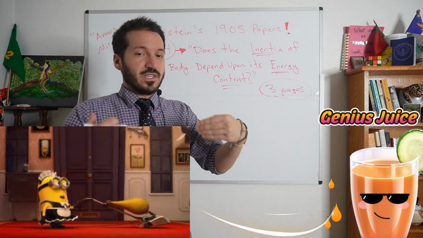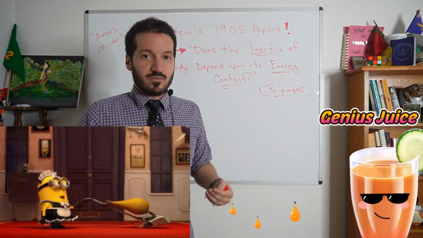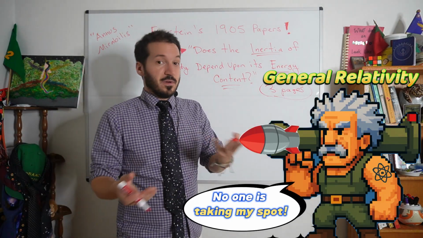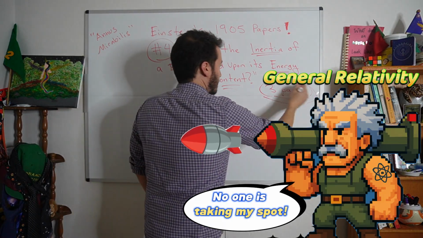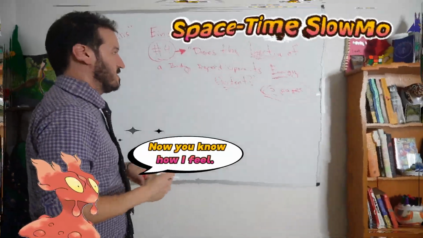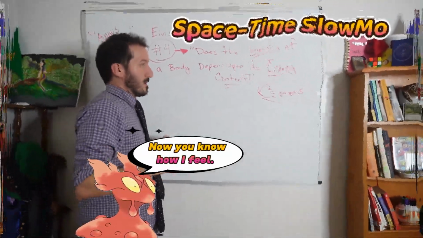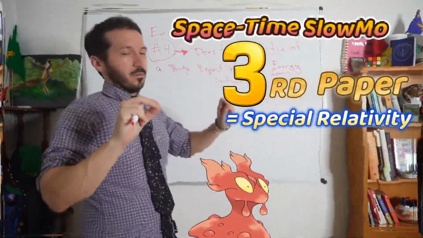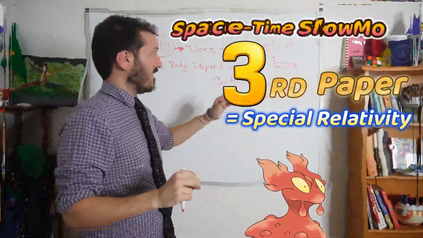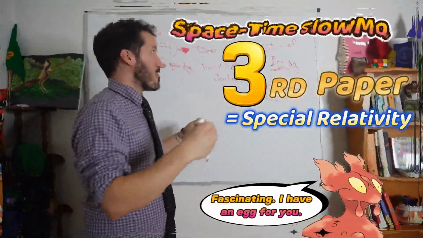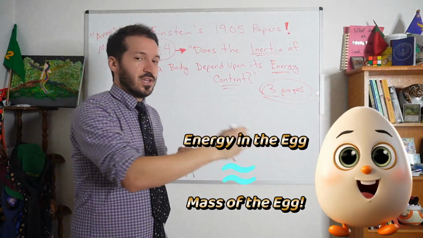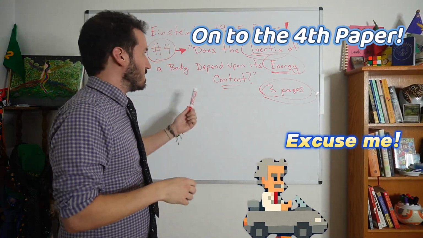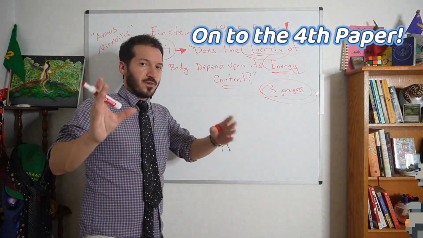Hopefully when we dive into this idea, we can suck up some of his super genius juices and maybe we can become a new kind of general relativity. Maybe. Maybe not. I don't know. Anyway, crazy that he only took 3 pages to really develop this idea, and this really took off from his 3rd paper, which is really more about special relativity, and this one is more about the combination of energy and mass being equivalent to each other. Pretty crazy. Amazing.